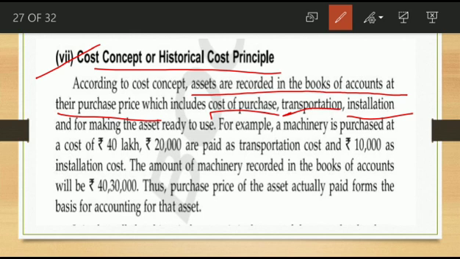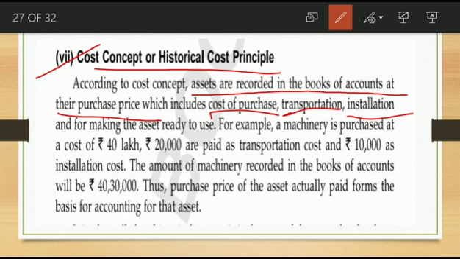Then this 1 lakh is the market price, but in the books of account it shows, say, 2 lakh 50,000 after deducting depreciation. But the current market price is 1 lakh rupees. That you are not recording; we record only the purchase cost in the books of account.